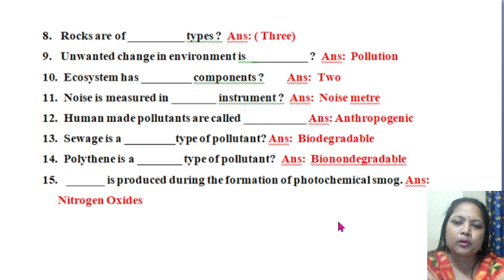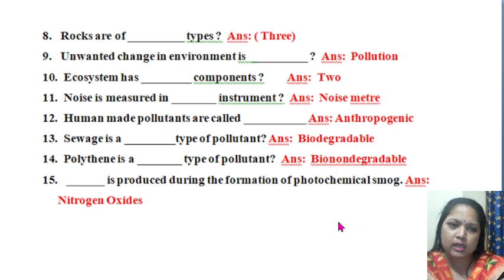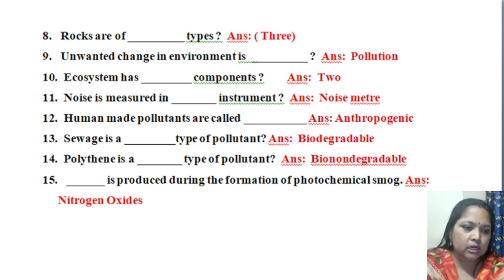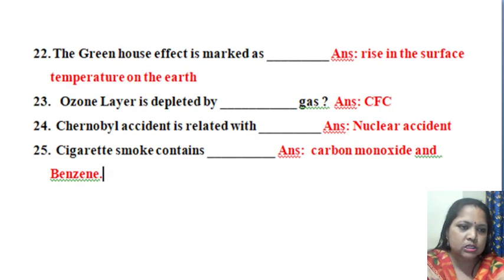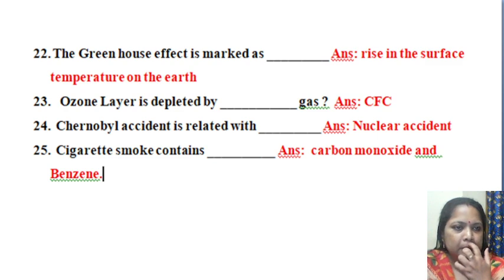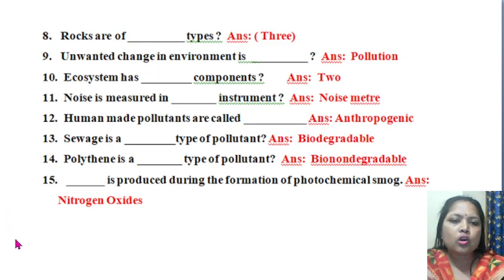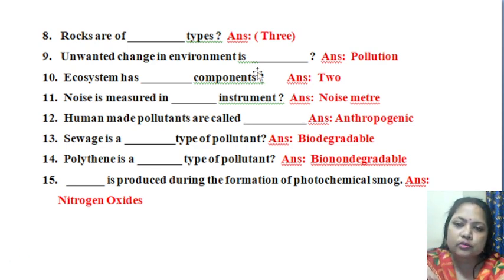Unwanted change in environment is known as dash. It is from your environmental pollution chapter. Again from unit 1. So all these questions are from unit 1. Okay. And from these discussed questions, there are a total of 25 questions. Definitely you will get 2 questions or more than that in your upcoming examinations. Okay. So, unwanted change in environment is known as dash. So it is known as pollution.